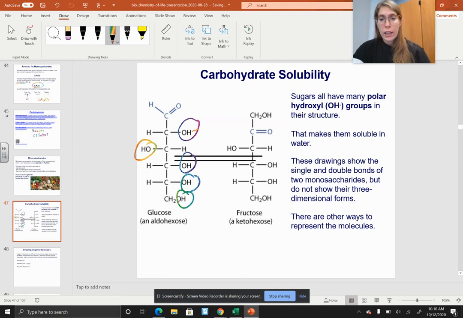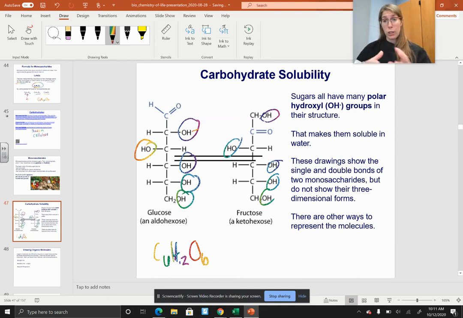Because these are polar, with all of these OH groups attached, it helps them to dissolve in water. Now, these drawings are showing the single and double bonds of two monosaccharides, but they don't show their three-dimensional forms. I don't know if we're going to get to that, but we might. There are other ways to represent molecules, of course. They don't have to be written out like this. We could also write glucose as C6H12O6. Fructose, again, similar. But look at fructose. It has all of these OHs, which helps dissolve it in water. When these combine together to form big polysaccharides like starch and cellulose, those are not soluble in water, and we'll explain why when we get there.